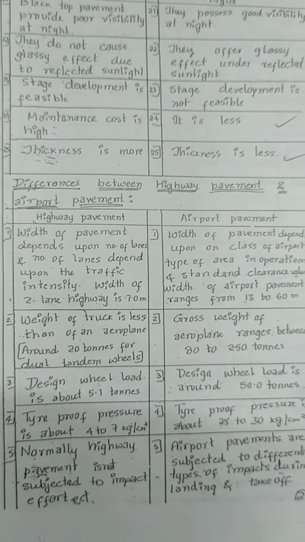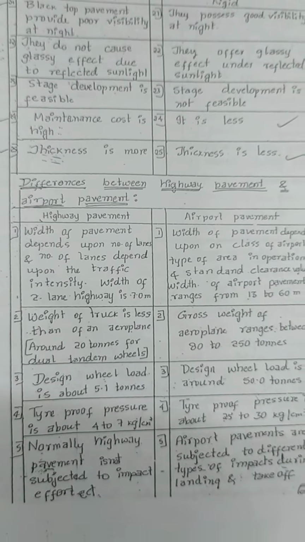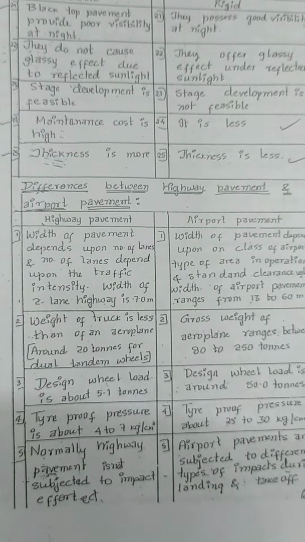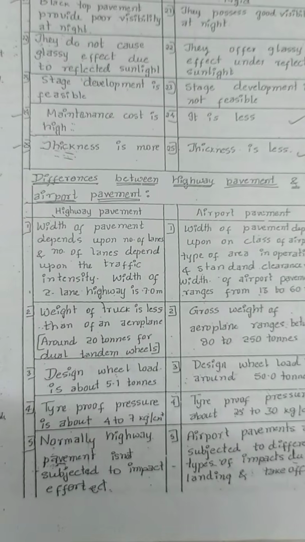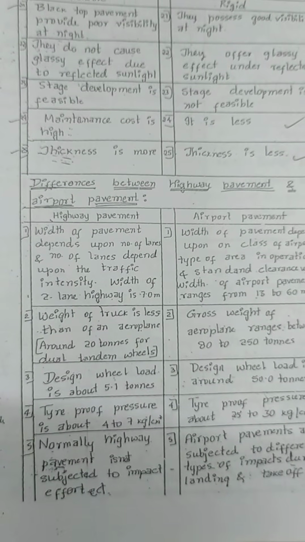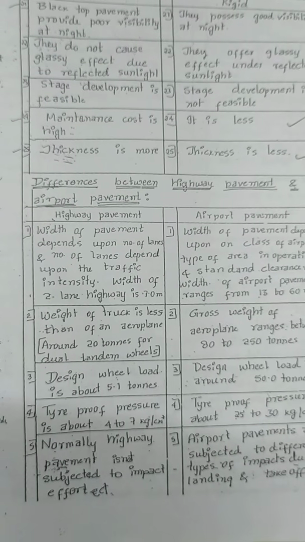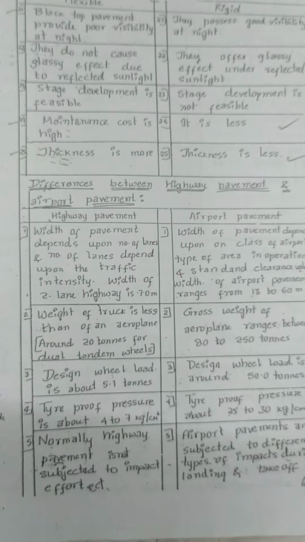Another important question is the difference between highway pavement and airport pavement. So most likely for most of the question paper they will ask in video exam. Highway pavement, the width of pavements depends upon number of lanes, and number of lanes depends upon the traffic intensity. Width of 2-lane highway is 7 meter.